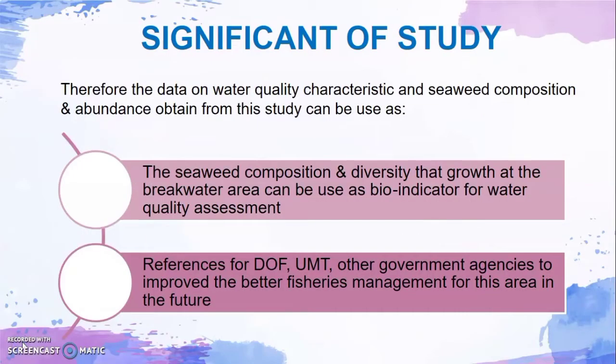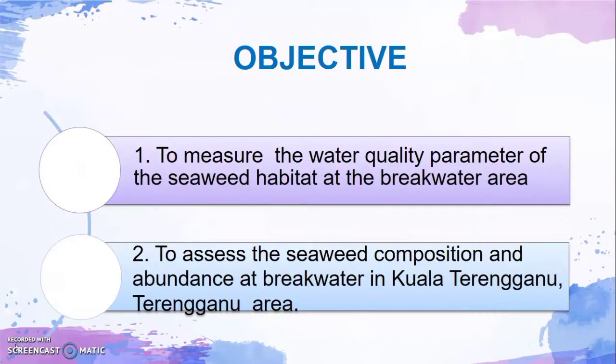Therefore, the data on water quality characteristics and seaweed composition and abundance obtained from this study can be used as a bioindicator for water quality assessment and reference for DOF, UMT, and other government agencies. The objective is to measure the water quality parameters of the seaweed habitat at the breakwater area and to assess the seaweed composition and abundance at the breakwater in the Kuala Terengganu area.